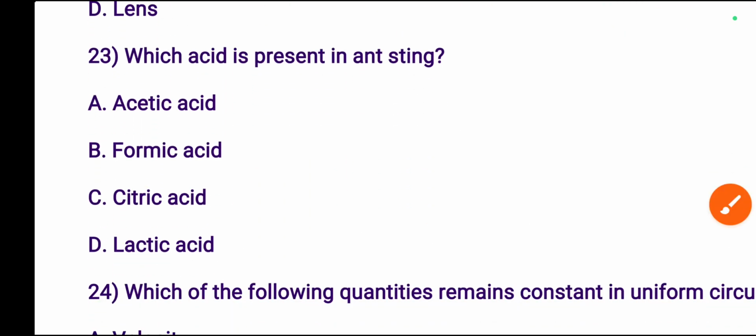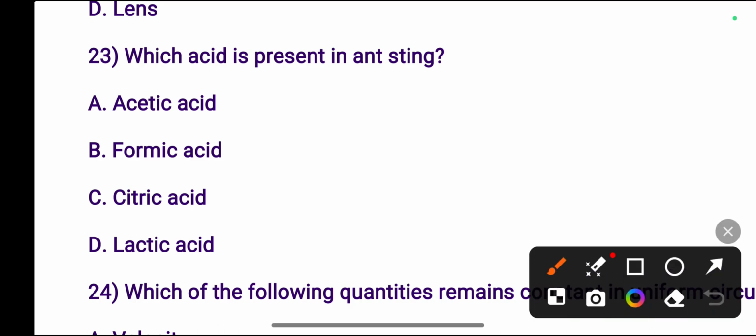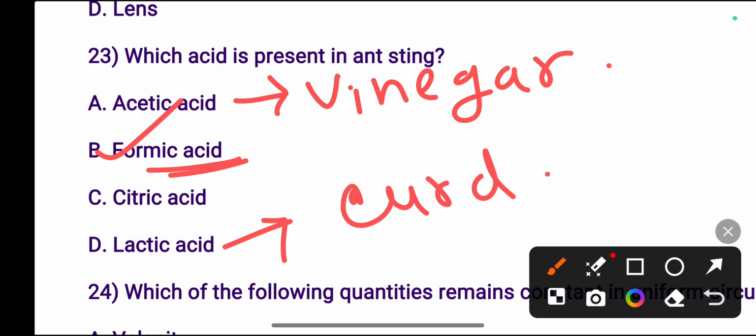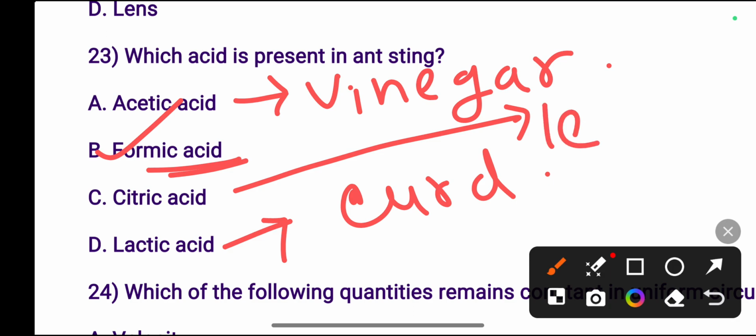Next, which acid is present in ant sting? Acetic acid, formic acid, citric acid or lactic acid? Ant sting. The right answer is formic acid. Formic acid is the right answer. Acetic acid is known as vinegar, very important, vinegar. And lactic acid is present in curd. Citric acid is present in citrus fruit like orange, lemon.